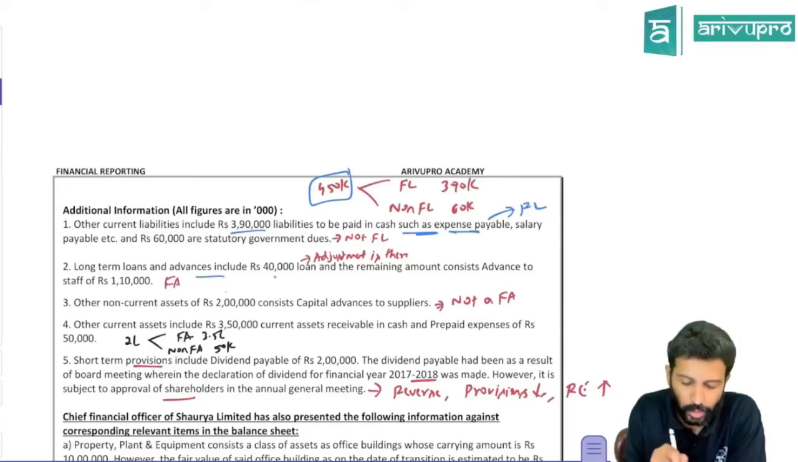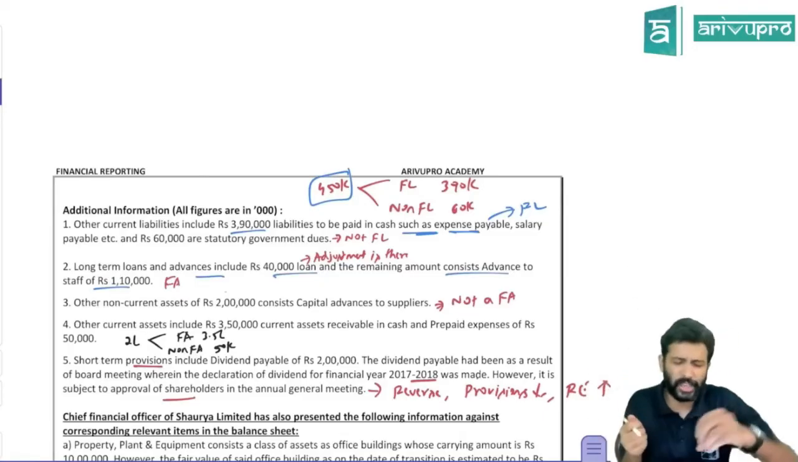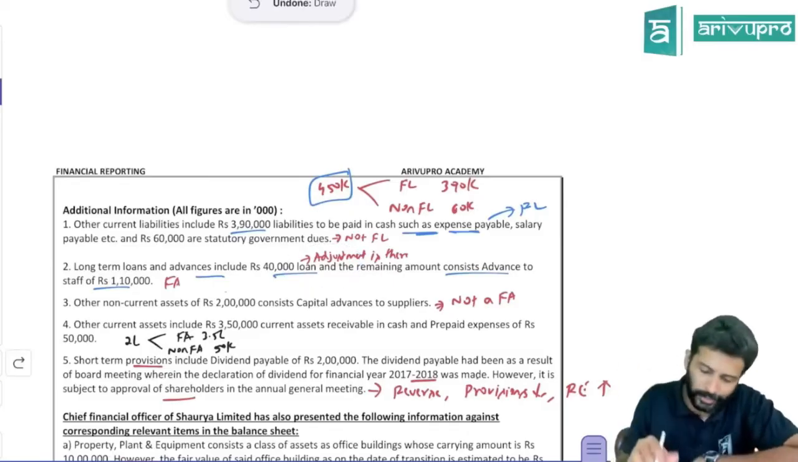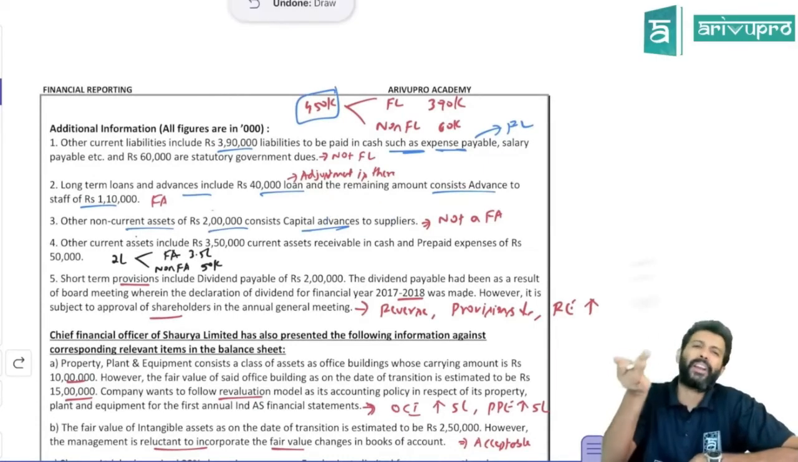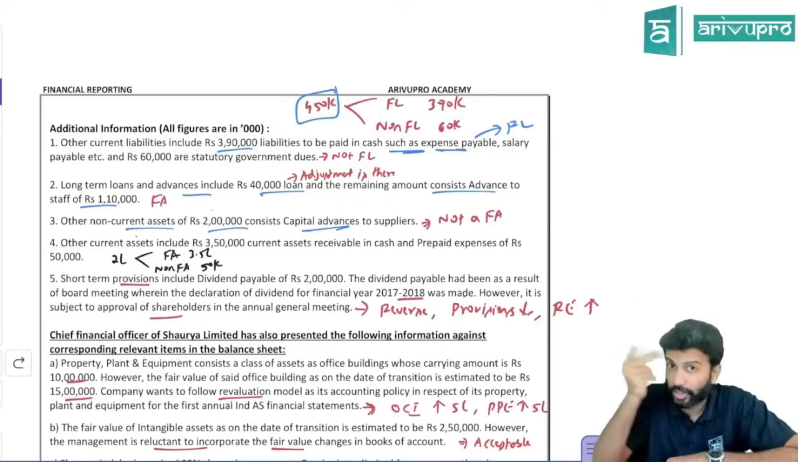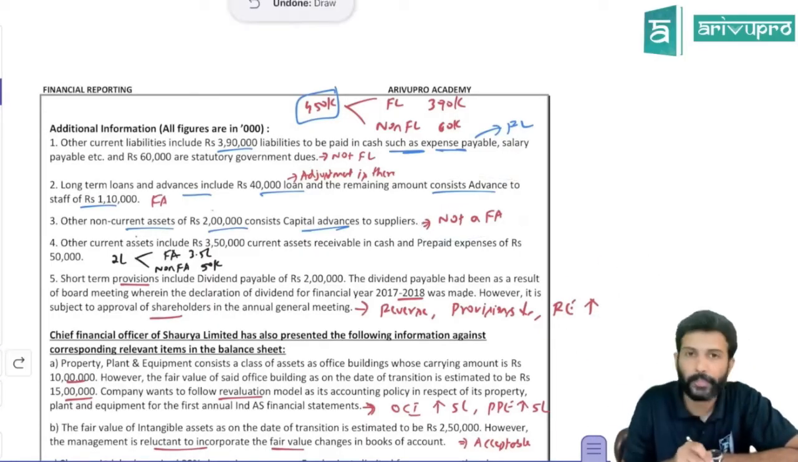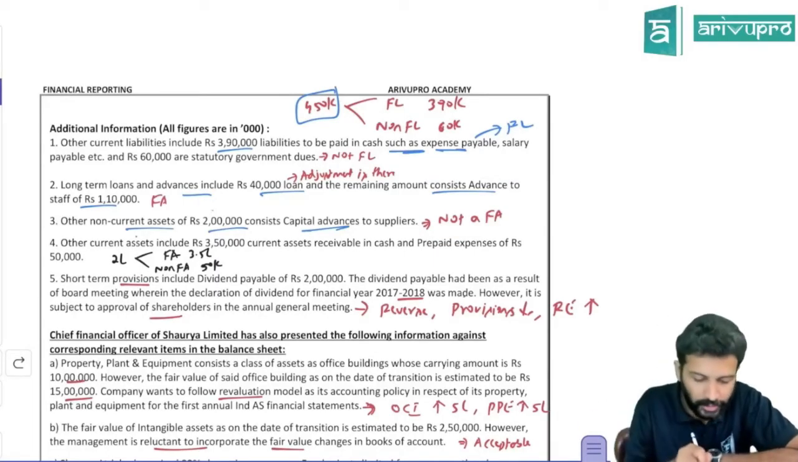Long-term loans and advances include a 40,000 loan, and the remaining consists of an advance to SAR. Both you have given as loans, so you have a contractual right to receive cash. So both are financial assets. I think on this loan they have some adjustment. That's the reason they've called it out separately. We'll see that later. Other non-current assets consist of 2 lakh of capital advance to a supplier. You have given it to a supplier, so you have a contractual right to receive goods, not cash. So this is not a financial asset. Don't put it under financial assets. Show it under a separate category.